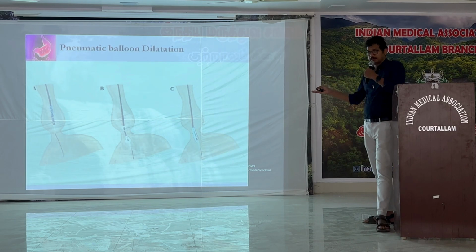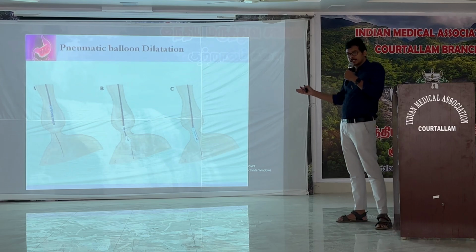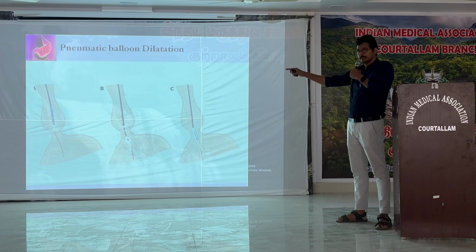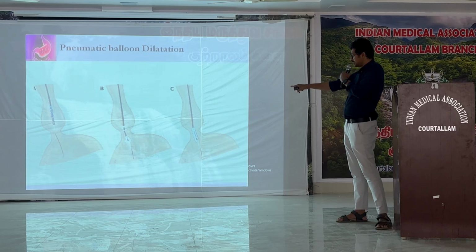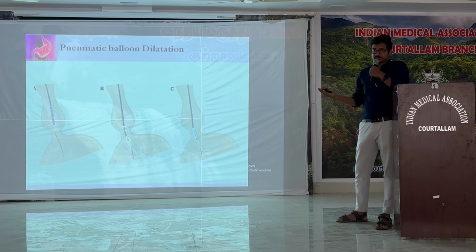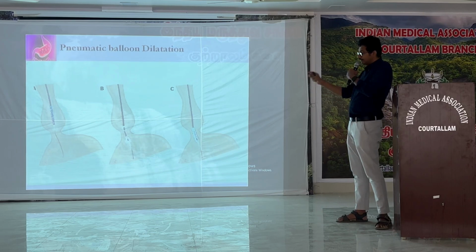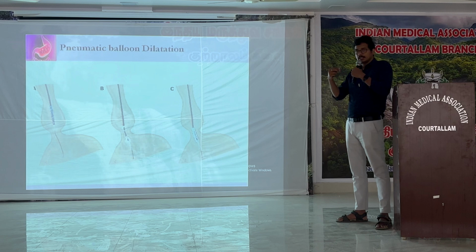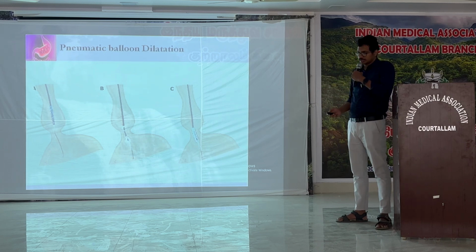So this is the pneumatic balloon dilatation, which is simpler, easier, like a one-day procedure, in which we introduce a balloon across the GE junction, and from there we inflate the balloon to a particular pressure, like 10 millimeters of mercury. That will disrupt the muscle fibers in the GE junction. That's how we disrupt the pressure zone in the GE junction. So it's a simple procedure.